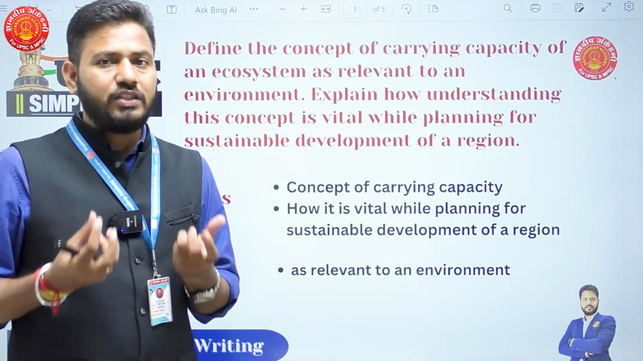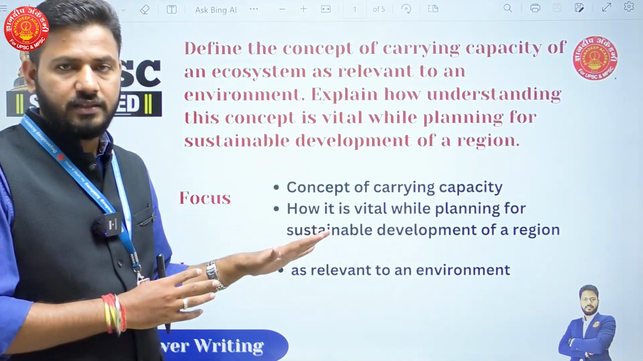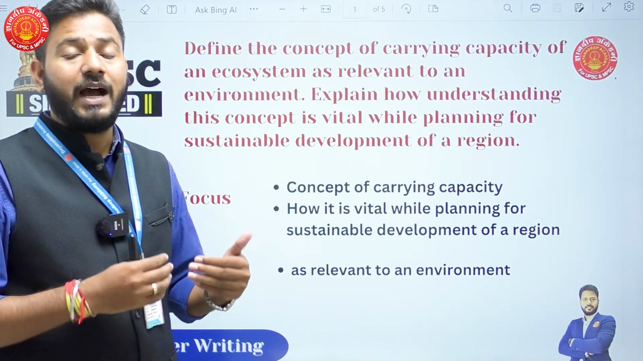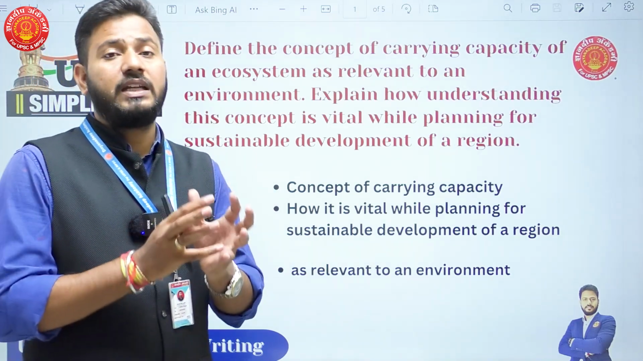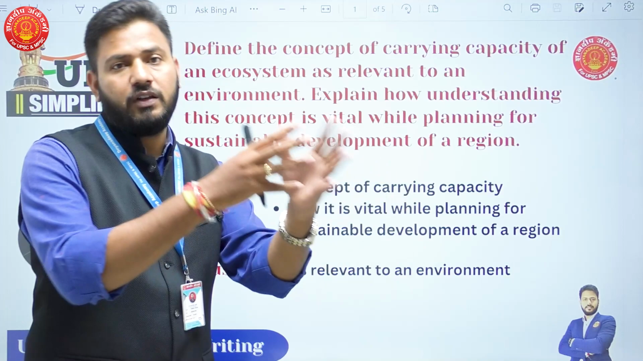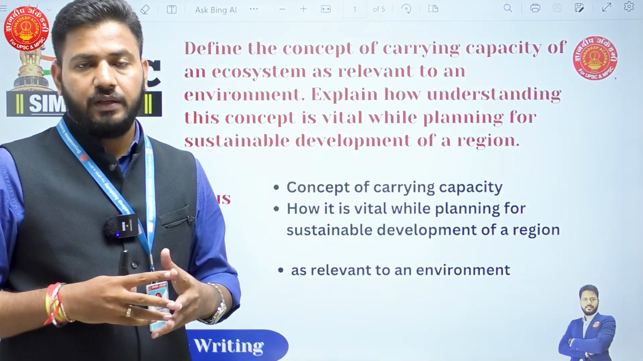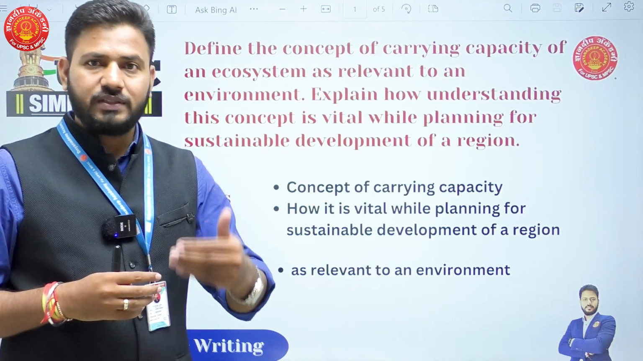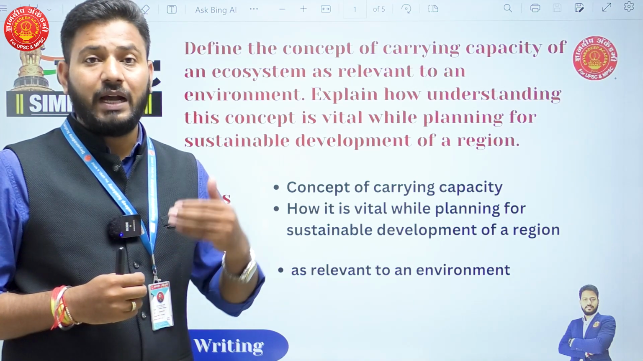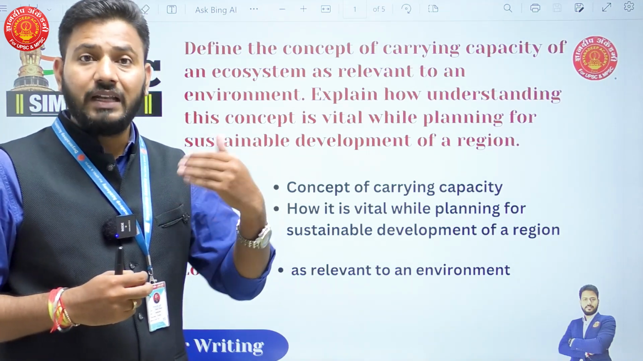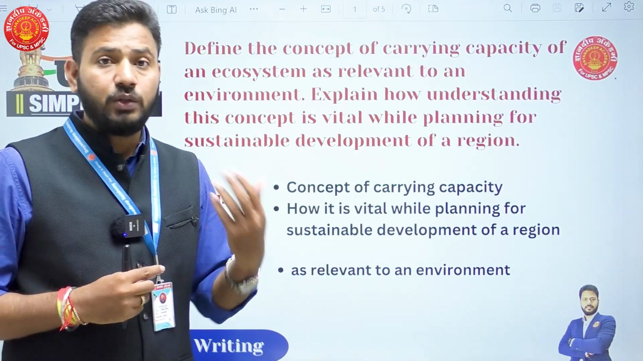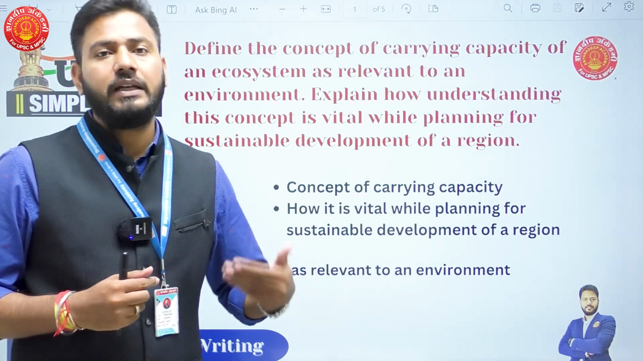Now, just knowing these two concepts is not going to help you write this answer. What is important here is how you apply this concept of carrying capacity in sustainable development of a region. So like I said, books will not help you write this answer. It is how you think, how you have analyzed these concepts, how nicely you understand and how you can correlate these